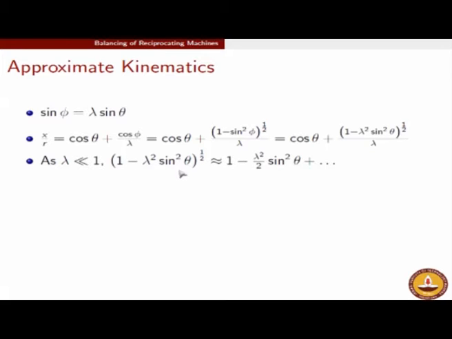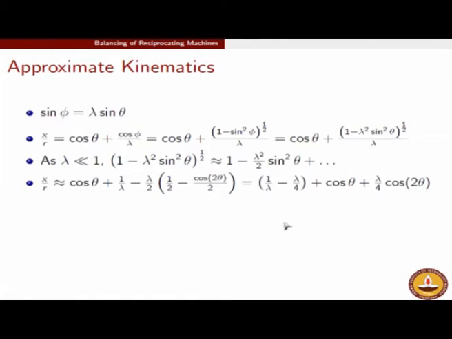When you take the binomial series approximation, it simply boils down to lambda square by 2 sin square theta plus other terms. We will not care about too many terms in this binomial series because we have already assumed that lambda is small. If lambda is small, lambda square is even smaller. The next term, which will involve lambda cube, will be even smaller, lambda 4 even smaller. So higher order terms will not be so relevant. The first term in this expression is definitely going to be lambda square by 2, and that is all we will care about at this point.